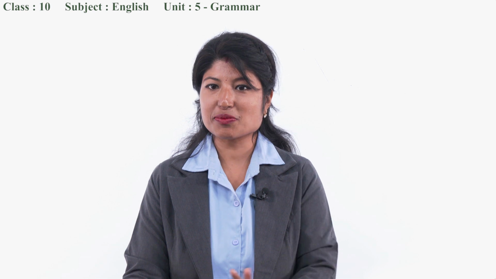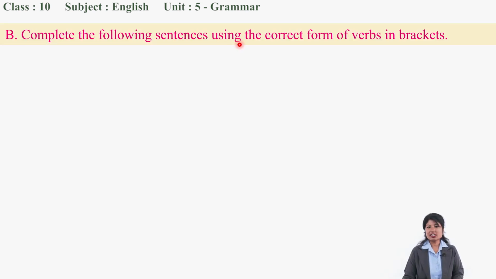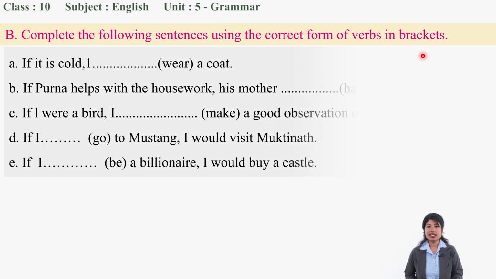Okay, B, that is B. Complete the following sentences using the correct form of the verbs in the brackets. Okay, till now we just guess. We guess and complete it. Here it goes, the exercise.